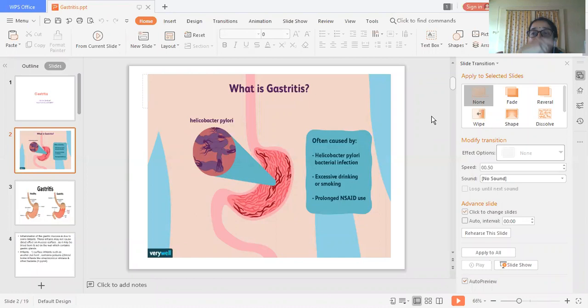Because of more loss of protein, there is hypoproteinemia, edema, and hypertension. So it is characterized by proteinuria, hypoproteinemia, edema, and hypertension. This is nephrotic syndrome.